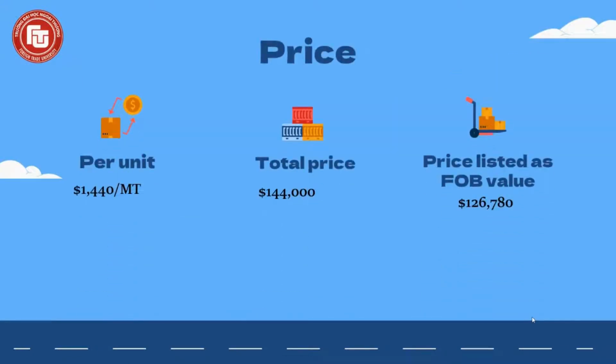The price per unit is 1,440 per MT, and the total price of the goods in the transaction is 144,000 US$. Later in the commercial invoice, the price is listed at FOB value of 126,780 plus 17,220 freight charge.